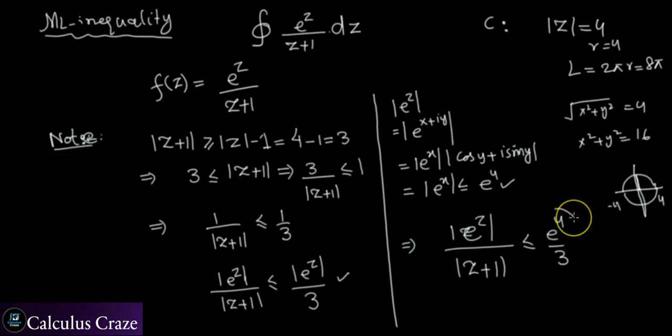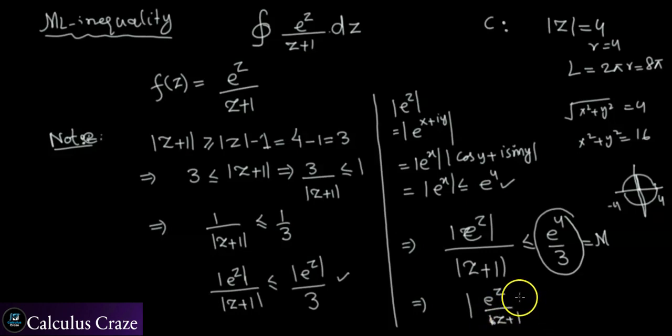So this will be my M. So this is my M, right? Because I can write this e to the z over z plus 1 of course, and its absolute value can be written as less than or equal to e to the 4 over 3. So this is M. Now I have M, I also have L.